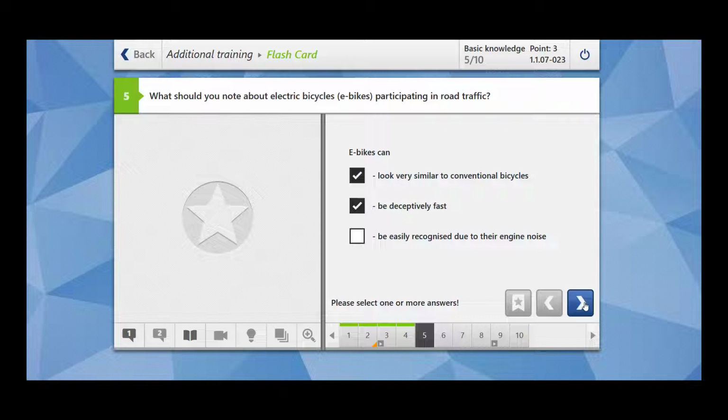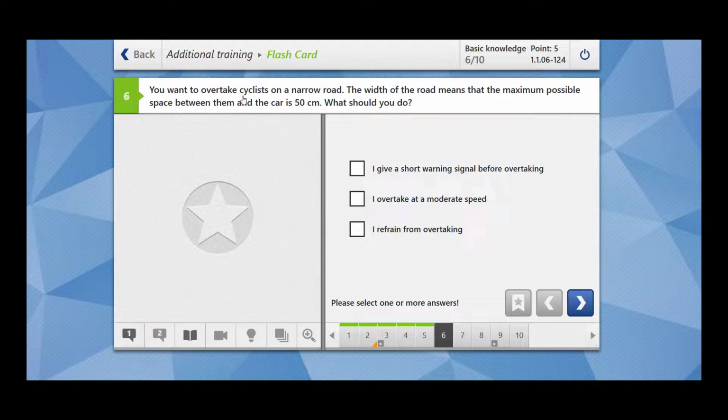conventional bicycles. You want to overtake cyclists on a narrow road. The road is narrow. The width of the road means that the maximum possible space between them and the car is 50 centimeter. So the distance between the car and the cyclist is 50 centimeter. What should you do? If you remember, if you are inside the built-up areas, the distance between you and the cyclist should be 1.5 meter. And if you are outside, the distance between you and the cyclist should be 2 meter. 50 centimeter is very less.